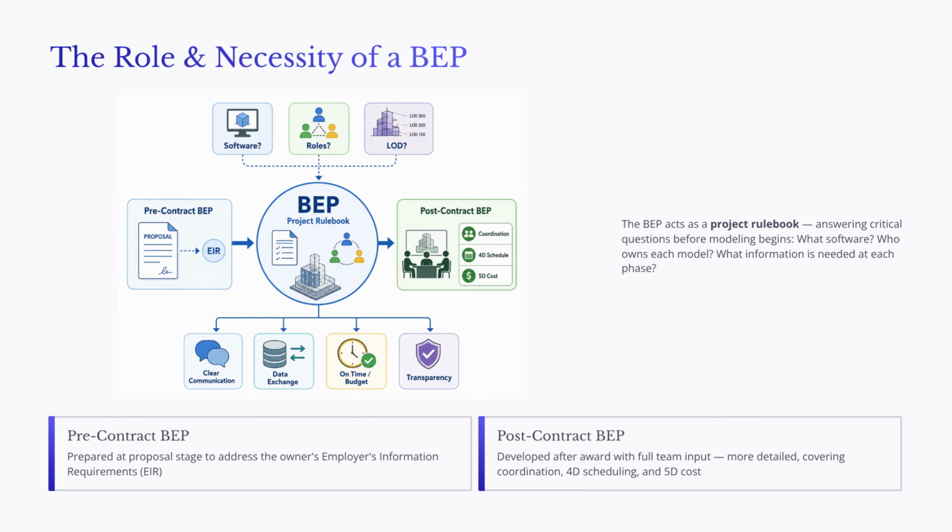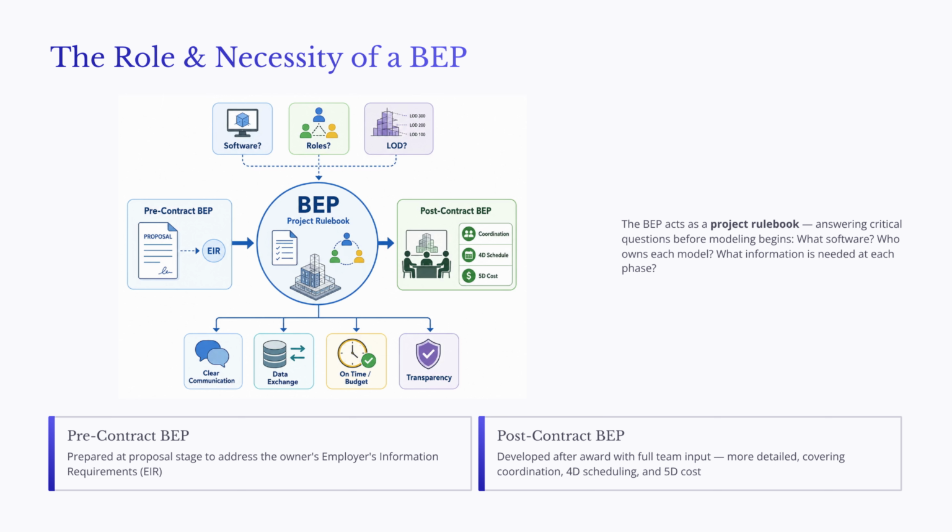For example, one team may use a different file format, another team may model elements at the wrong level of detail, and another team may assume that someone else is responsible for resolving clashes. The BEP helps prevent these problems by creating a shared set of expectations. It gives modelers, designers, contractors, consultants, and project managers a common framework for collaboration.